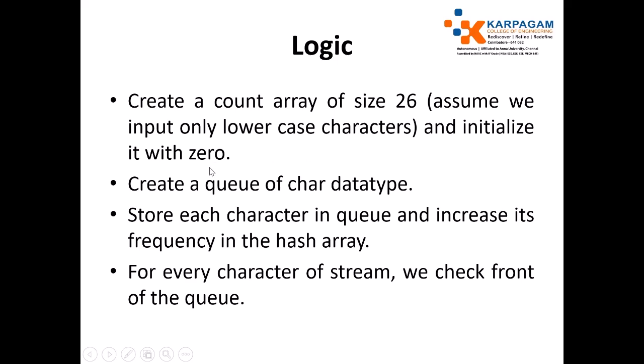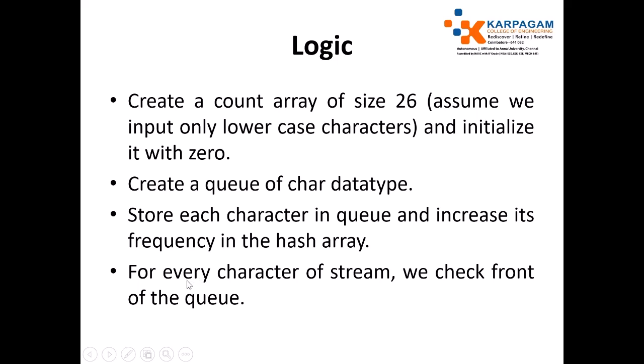Next, you create a queue of character data type. Then store each character in the queue, and whenever you read a character from the user, increase its frequency in the count array. Initially the count array is 0.